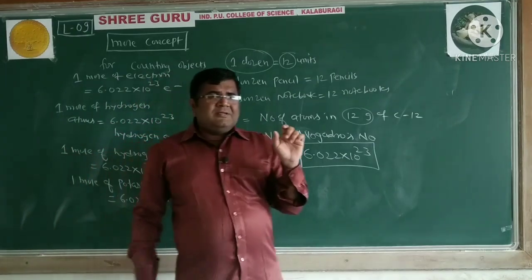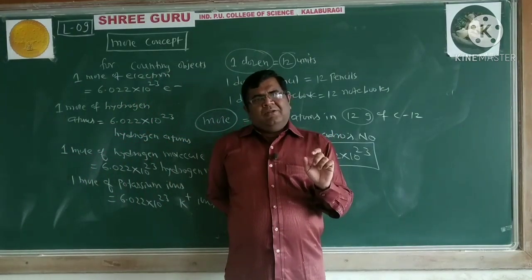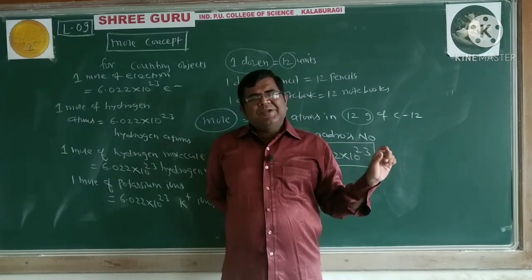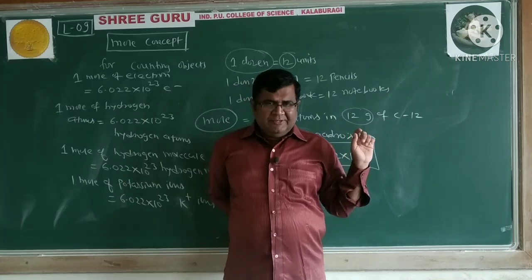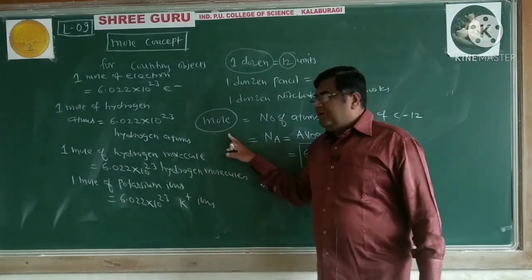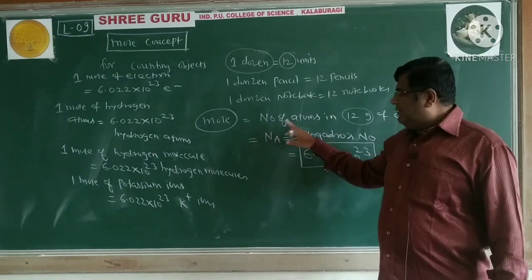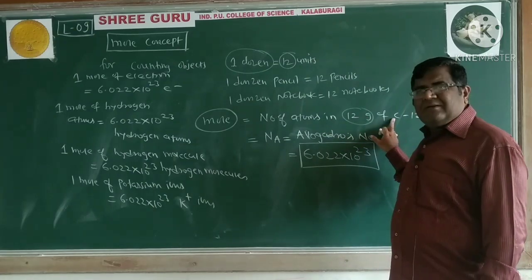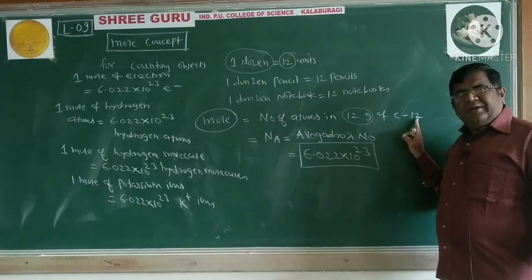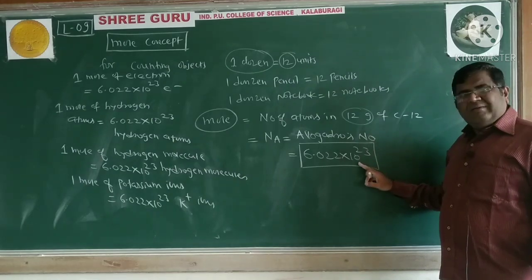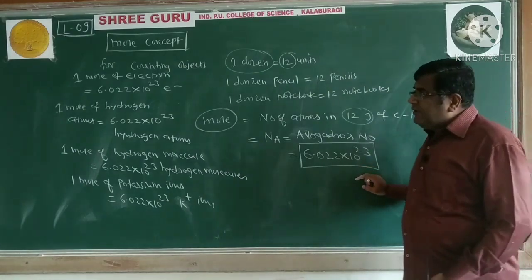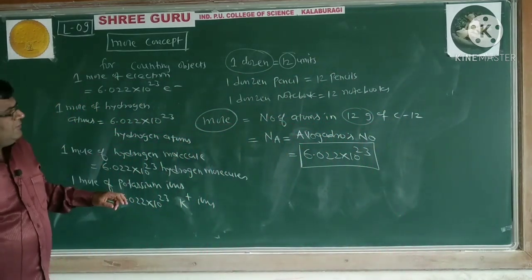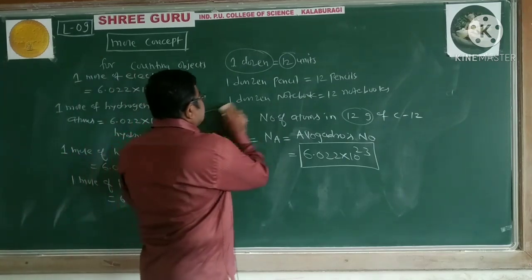So when we use the word 1 mole, the number associated with it is nothing but Avogadro number, 6.022 into 10 raised to 23. And how exactly are we defining mole? It is a number of what? Atoms. Where are these atoms? In 12 gram of carbon 12 isotope. And how many atoms? Avogadro number of atoms.